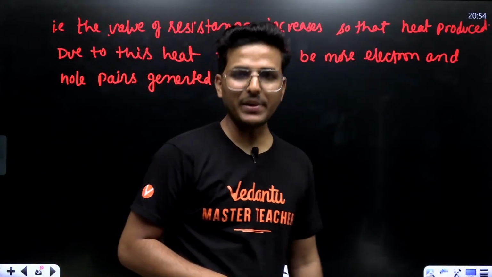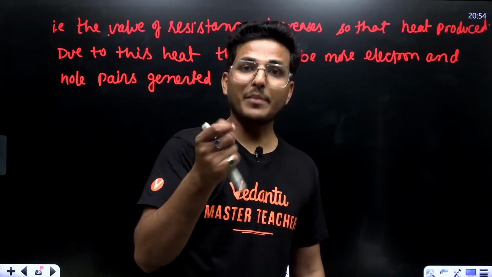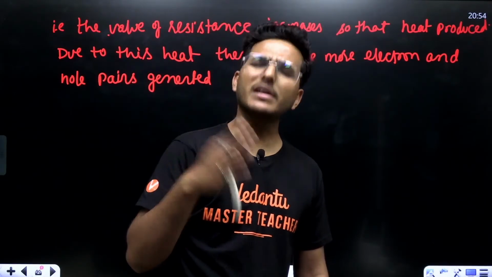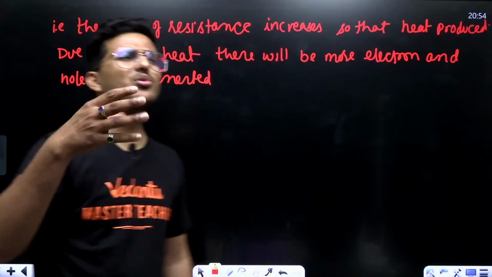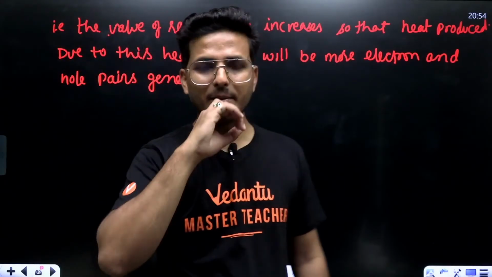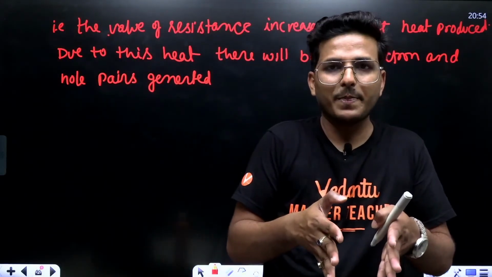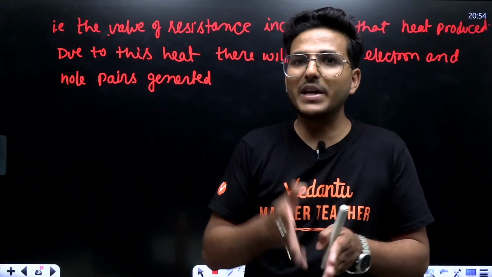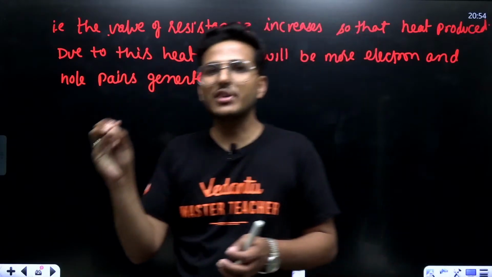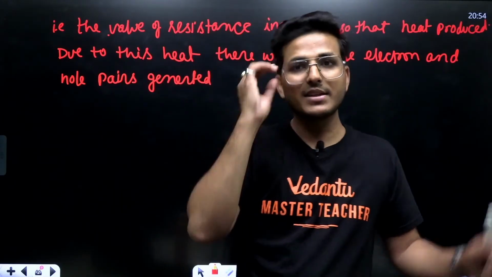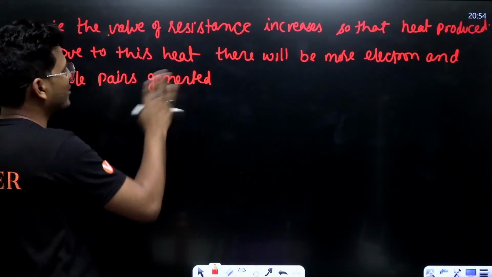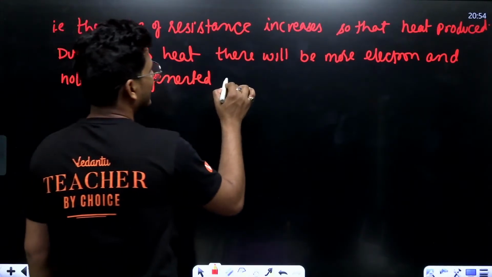How will it happen? In a semiconductor device, PN junction diode, in p-type or n-type material, there is a covalent bond. With rise of temperature, covalent bonds break. If covalent bonds break, one of them is treated as a hole and another one is treated as a negative charge carrier, that is an electron, right? New electron hole pairs are generated, hence